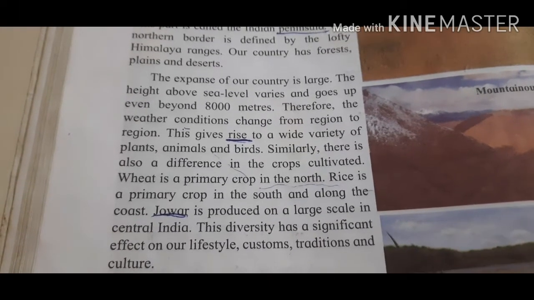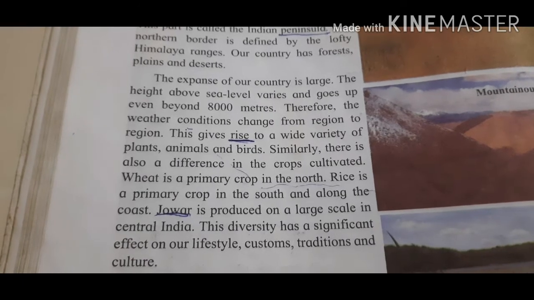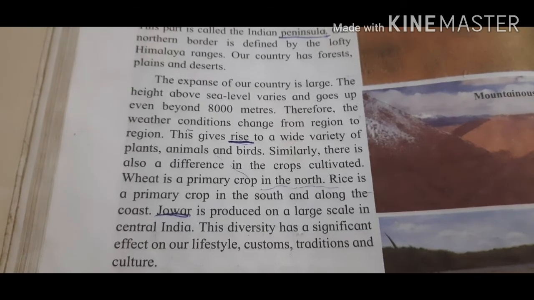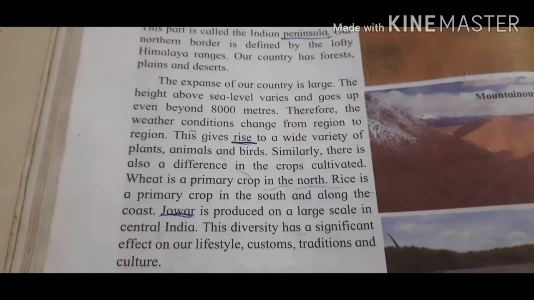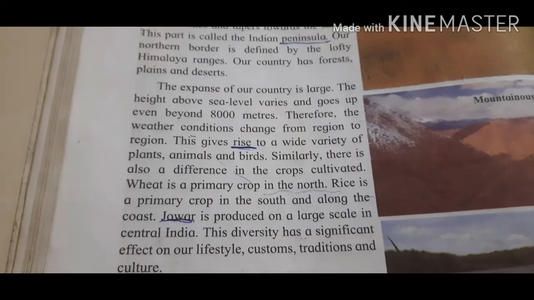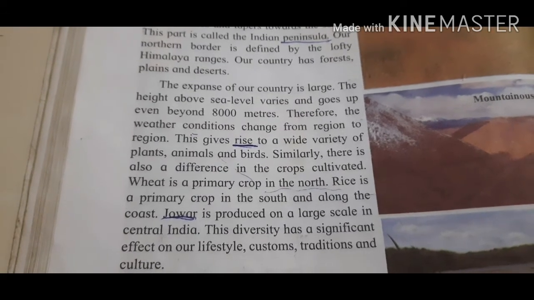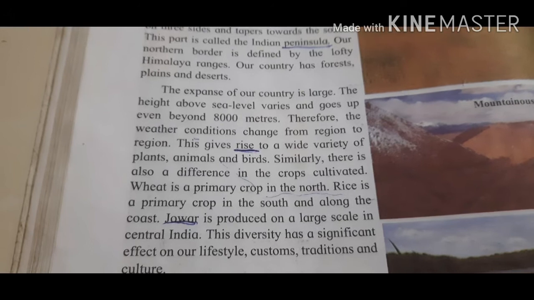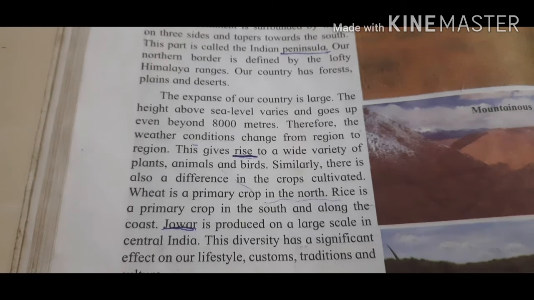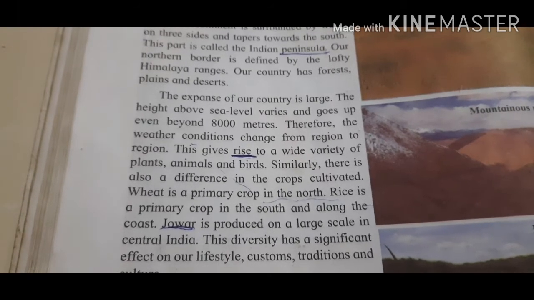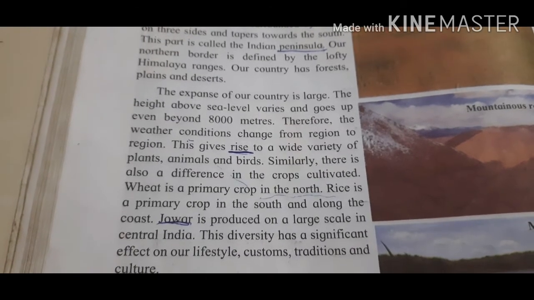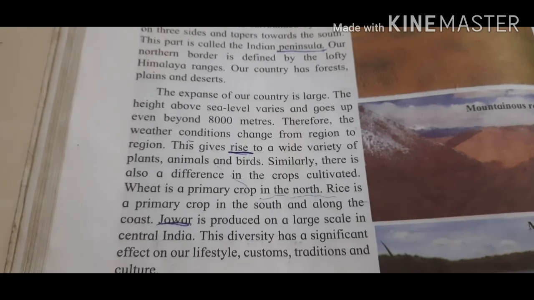The height above the sea level varies and goes up even beyond 8,000 meters. Therefore, the weather condition changes from region to region. These give rise to a wide variety of plant, animal and birds. Similarly, there is also a difference in the crops cultivated. Wheat is a primary crop in north, rice is a primary crop in south and along the coast. Jowar is produced on large scale in central India.